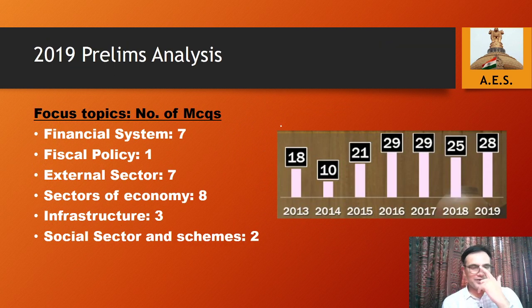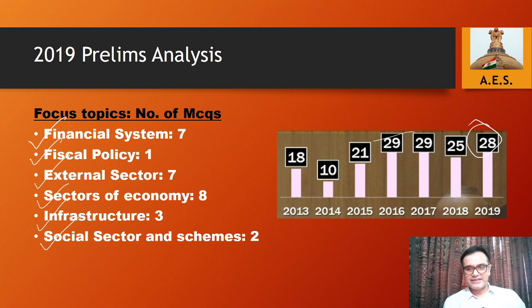Okay, now moving on, let's go into the trend analysis a little bit with respect to the Indian economy. Like I said, in the 2019 prelims the main focus areas were the financial system, fiscal system, external sector, sectors of the economy, infrastructure, and social sector schemes, and around 28 questions came in 2019.